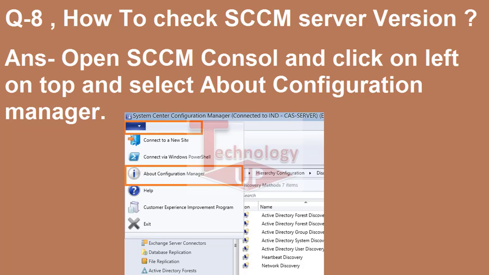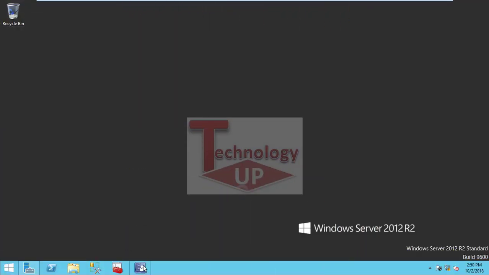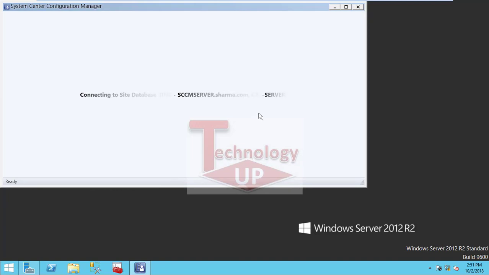Now I can show it on the SCCM console. So just open the SCCM console. When you open the SCCM console, it will take a few seconds to connect to your site. I'm showing it on the screen, so it will take a few seconds. The SCCM console is connecting to the site database.